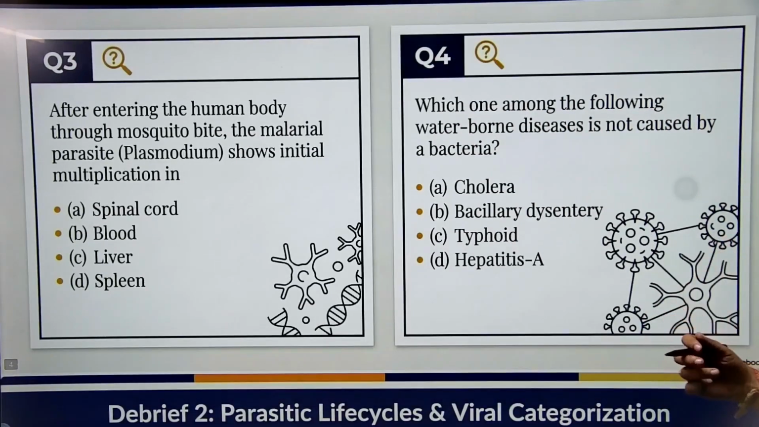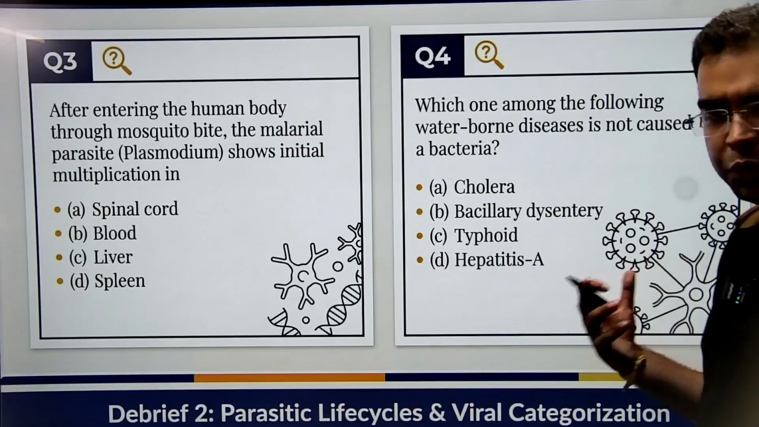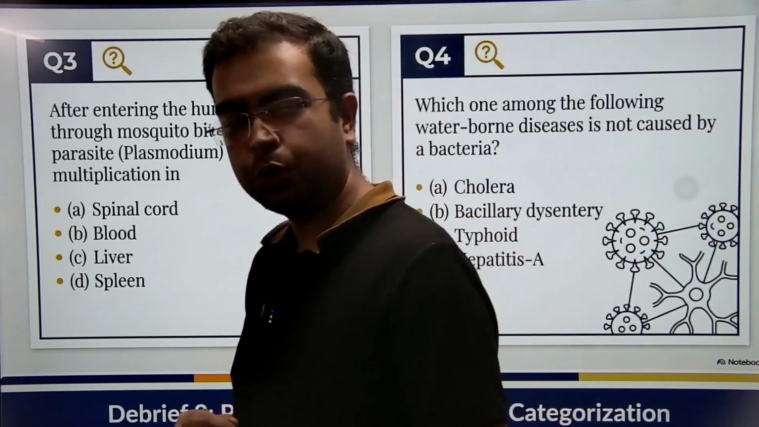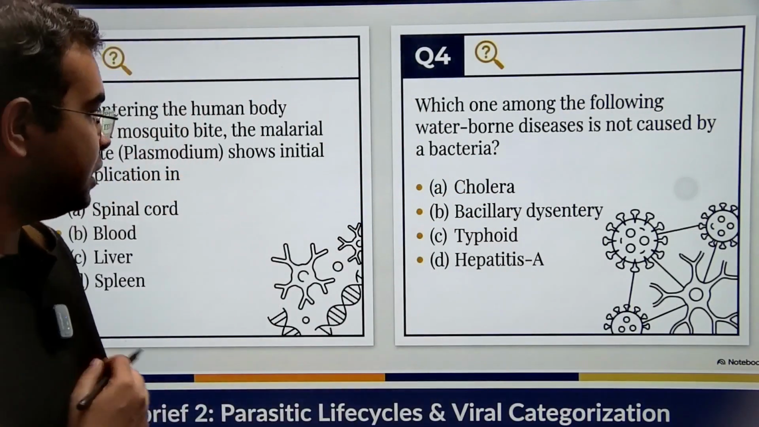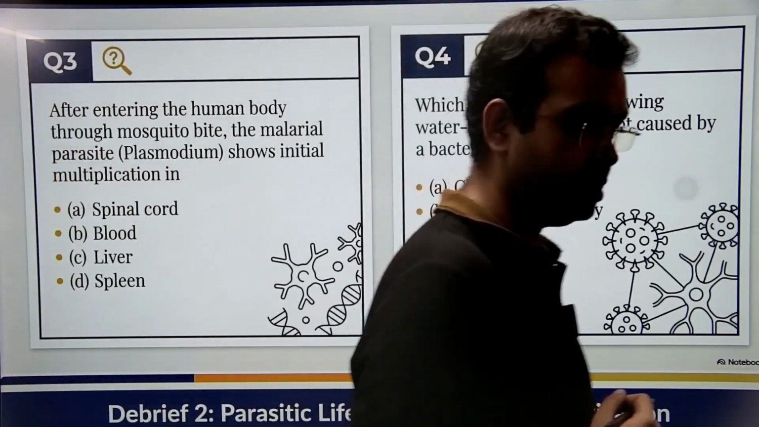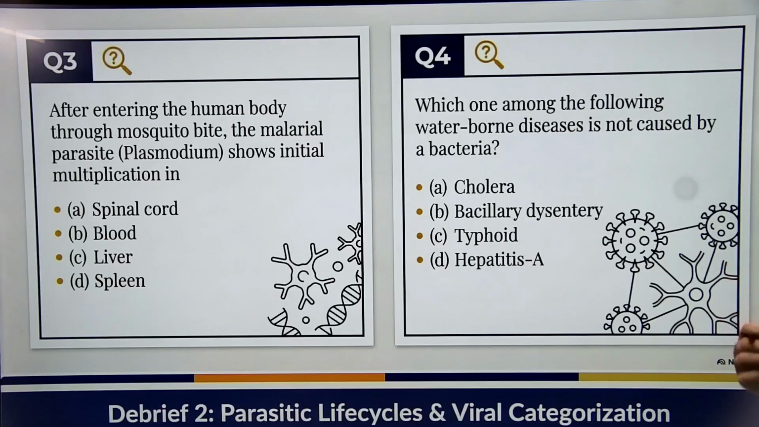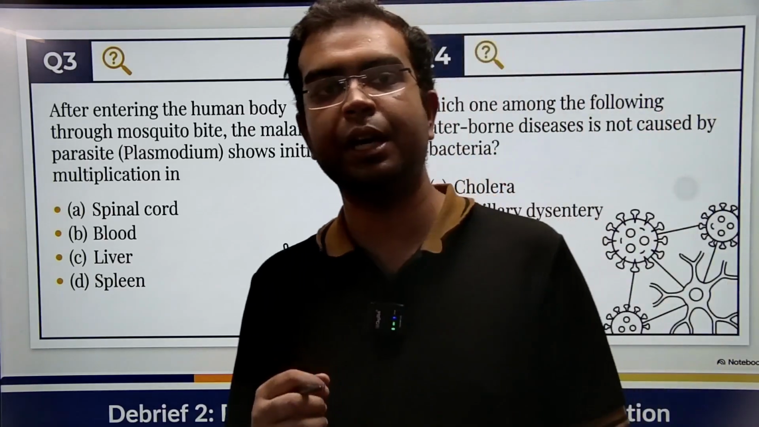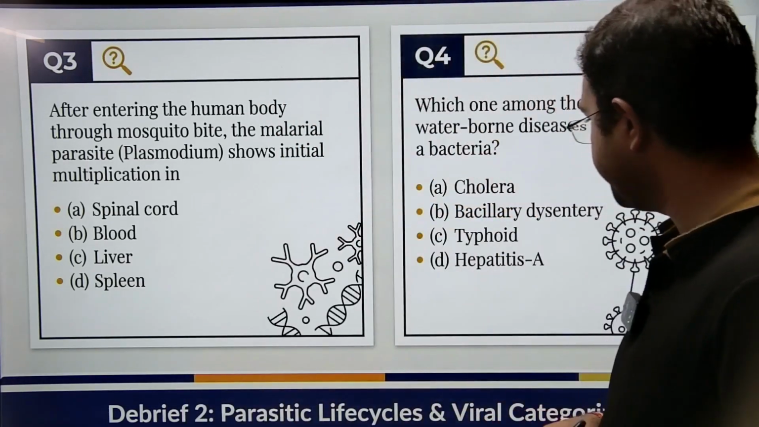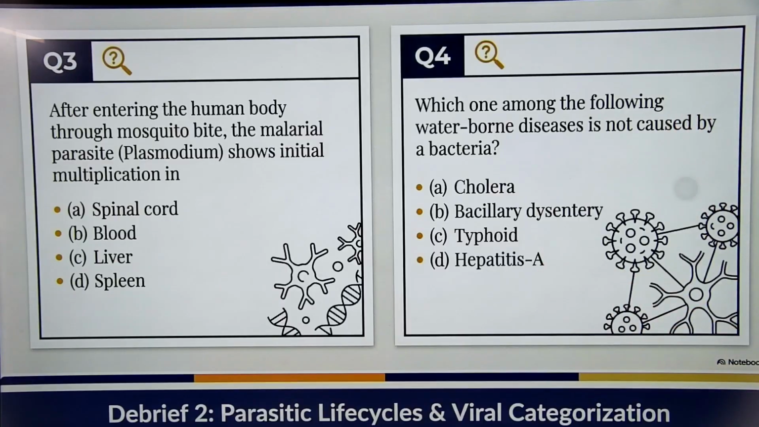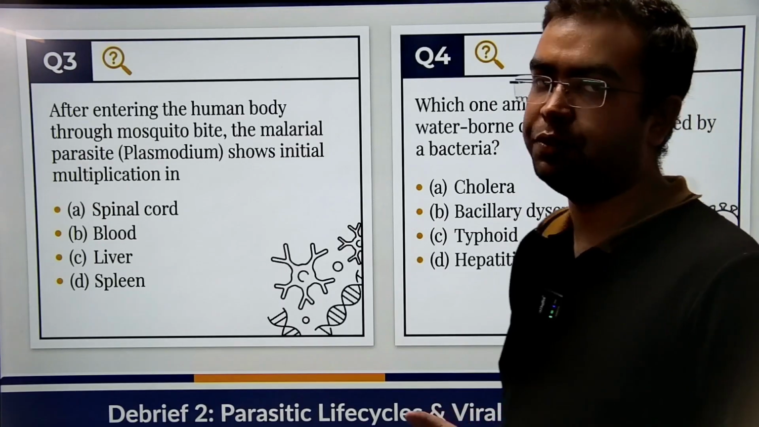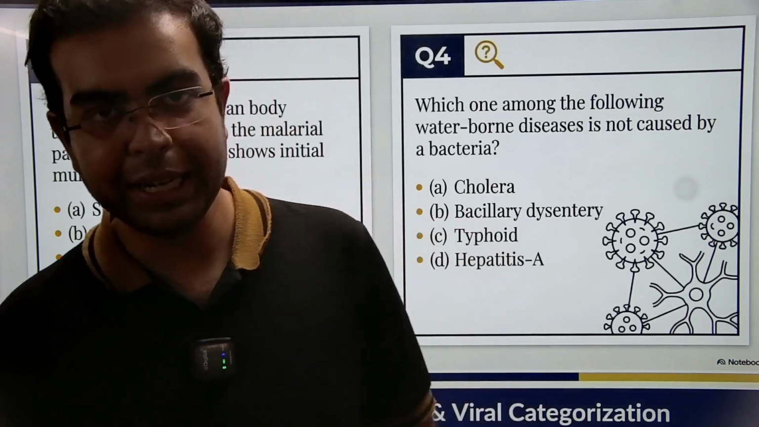Coming to question number 4, which one of the following waterborne diseases is not caused by a bacteria? All right. Cholera, as I said before in one of the previous questions only I discussed, cholera is caused by virus. Bacillary dysentery, well, the name only suggests bacillary. Bacillus is a type of bacteria. Bacillary dysentery, the name only suggests that it is caused by a bacteria. It's not viral. Typhoid is caused by a bacteria known as Salmonella typhi. All right. So it's a bacterial disease again.